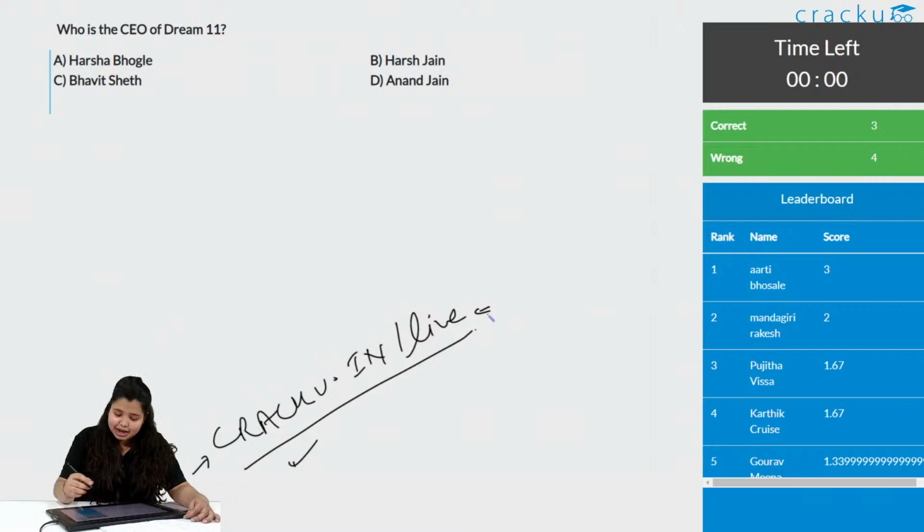And we have 3 correct answers and 4 wrong answers. This is the section of GK. Remember, don't guess. If you know it, you know it. If you don't know it, you don't know it.